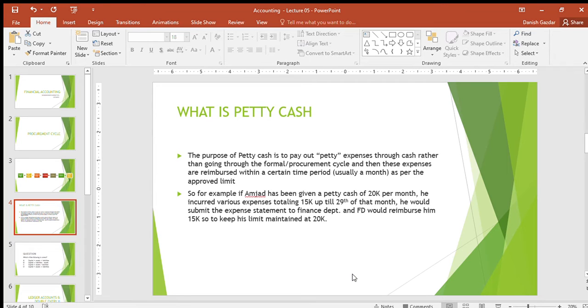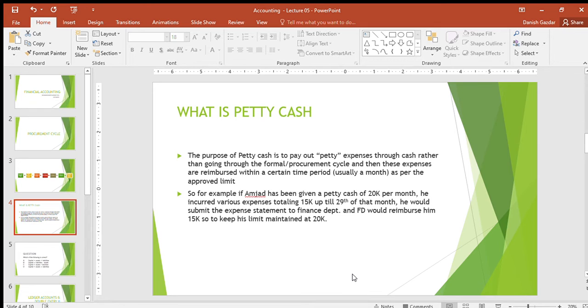So basically, the purpose is that the small procurements are done through petty cash and a limit is maintained, and the person incurring the expenses through petty cash submits his expense statement based on a certain frequency. It could be a month, it could be 2 months, whatever it is.